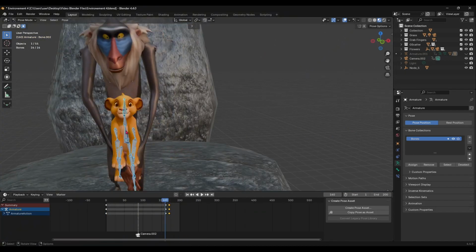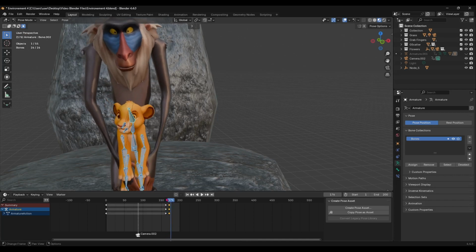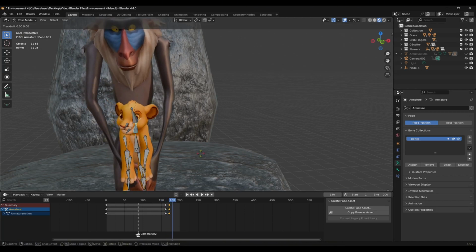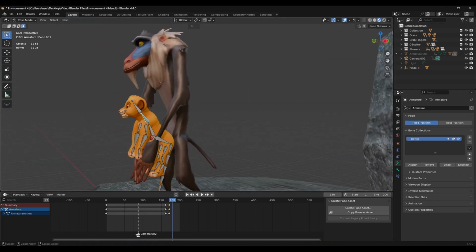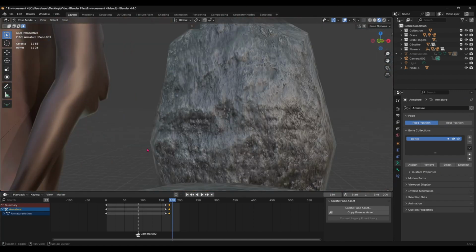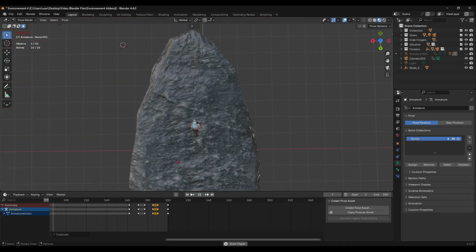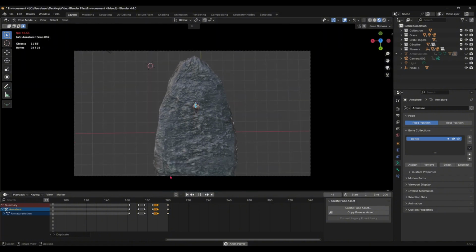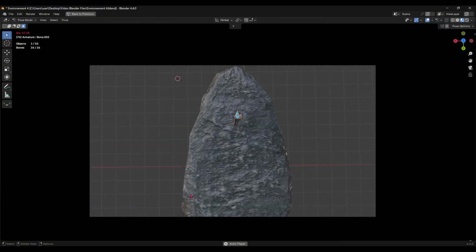I positioned Simba on Rafiki's hand, and I parented him to Rafiki's hand for the first shot, and then I animated his neck as well. So he's going to be moving around, and I also animated his blink cycle with it.